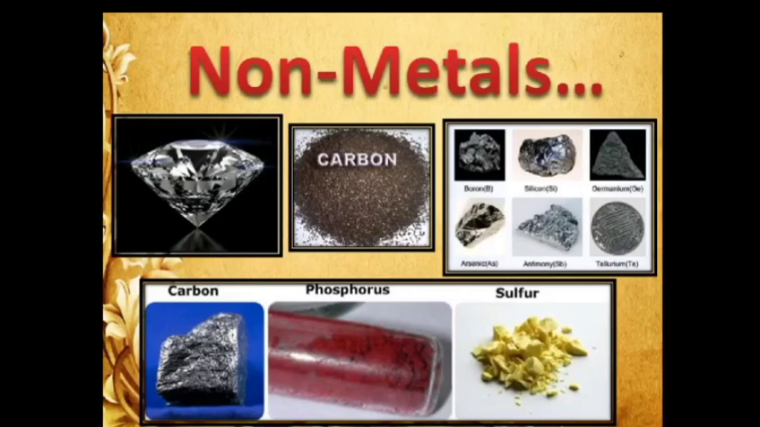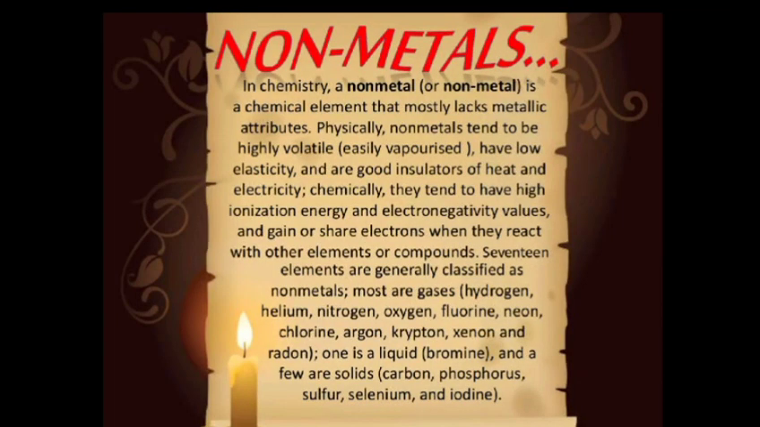And then come the non-metals. Now what are non-metals? A non-metal is a chemical element that mostly lacks metallic attributes. All the properties that are shown by the metals are lacking in the non-metals. The non-metals actually show somewhat opposite properties from the metals.